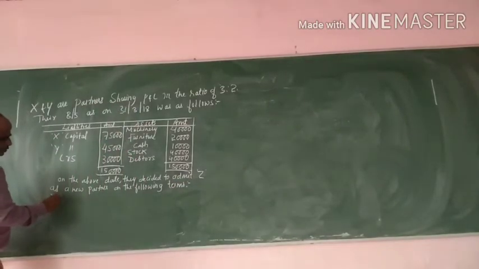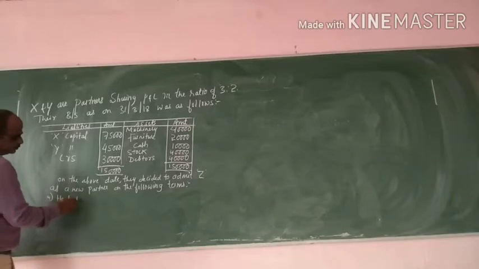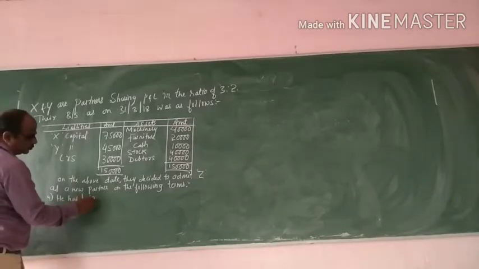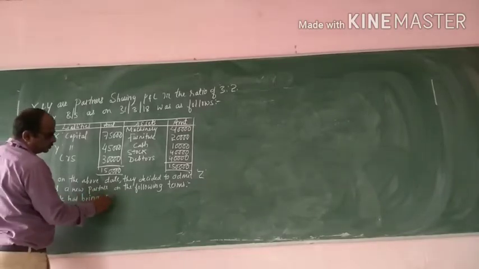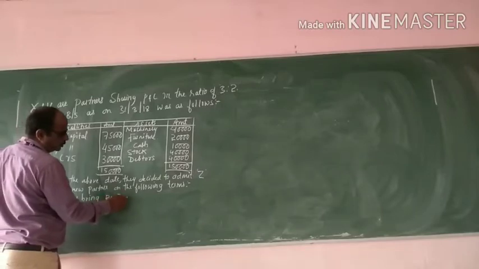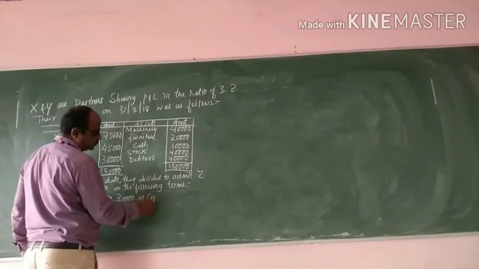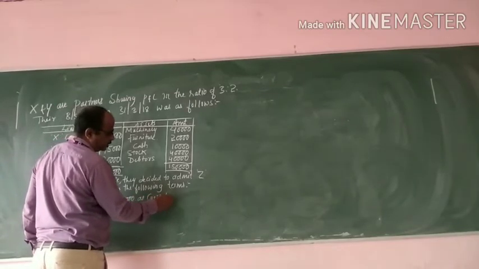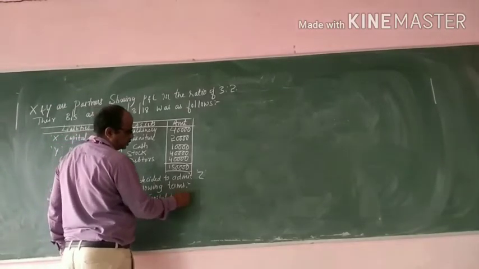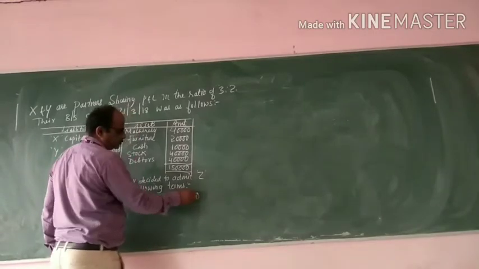First, he has to bring rupees 30,000 as capital and rupees 10,000 for goodwill.